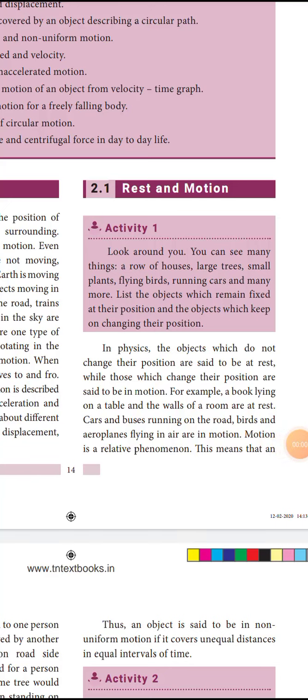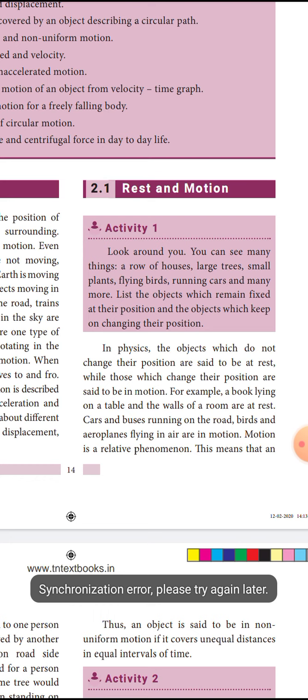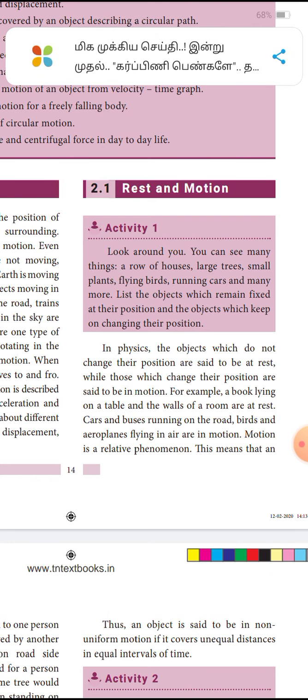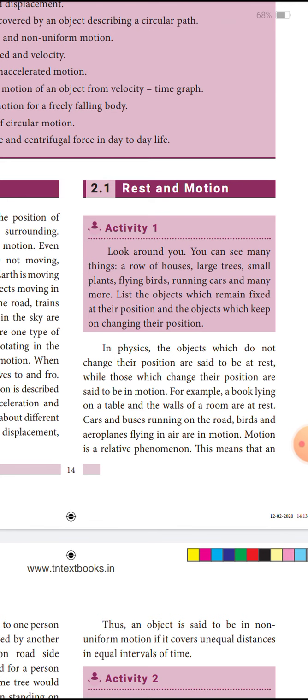Look at the topic 2.1, rest and motion. In physics, the objects which do not change their position are said to be at rest, while those which change their position are said to be in motion. What we are saying is that if the object is not moving from one place to another place, it is said to be at rest. If the object is moving from one place to another place, we say it is in motion.